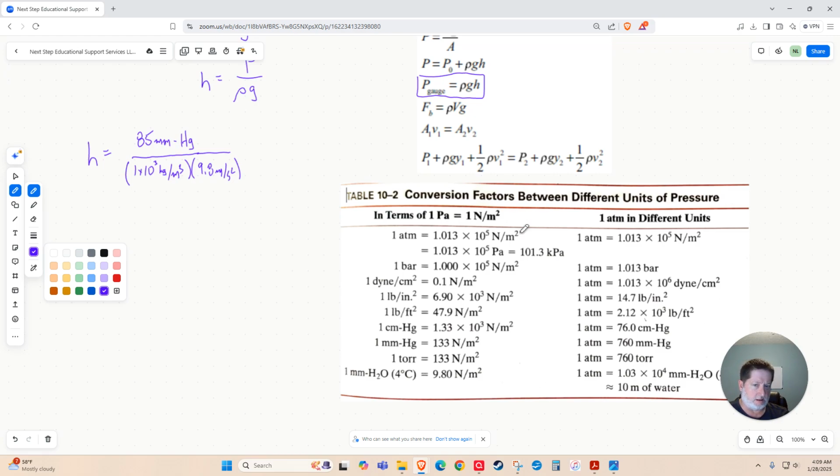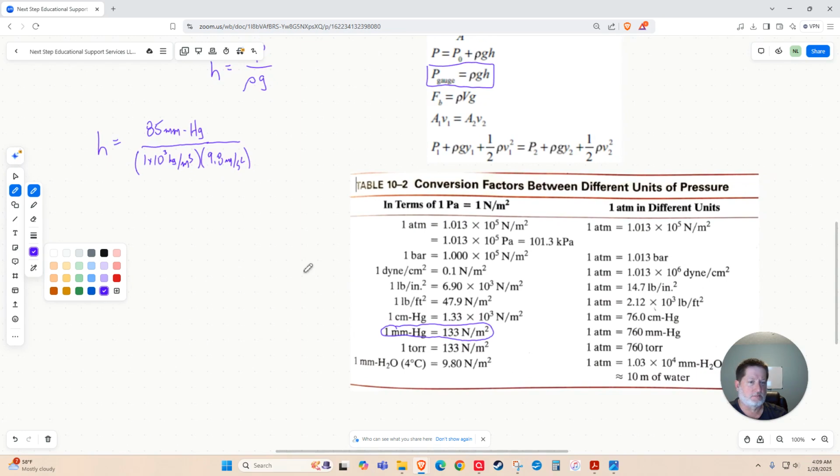If you look over here at 1 atmosphere, any equality will work to generate a conversion factor. If you've studied unit conversion with me, you know this. But for me, I'm going to use a conversion for pascals in millimeters. So 1 millimeter of mercury is equivalent to 133 newtons per square meter, which is our pascals. So that should work for us.